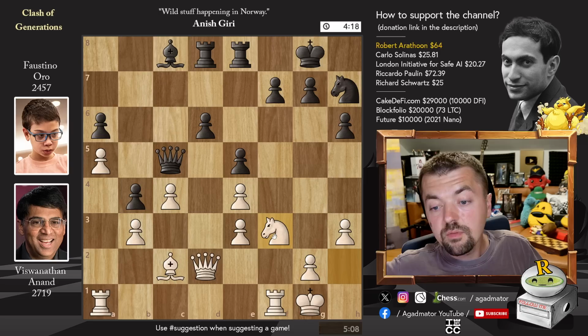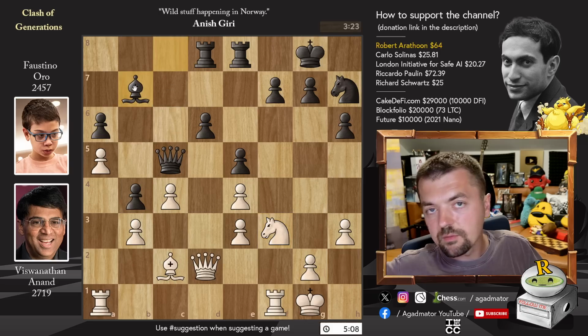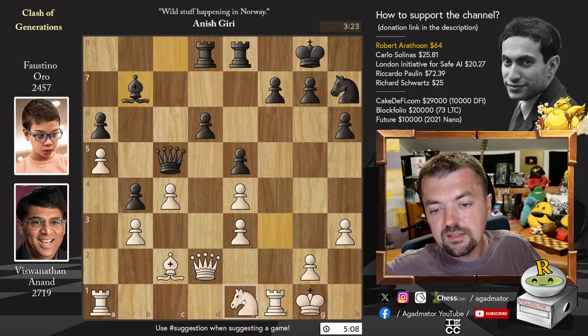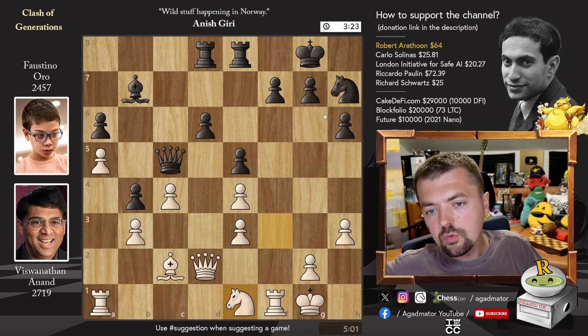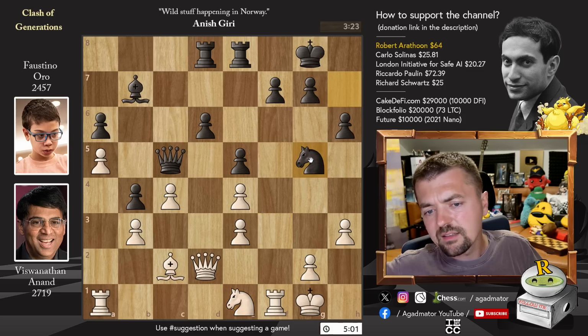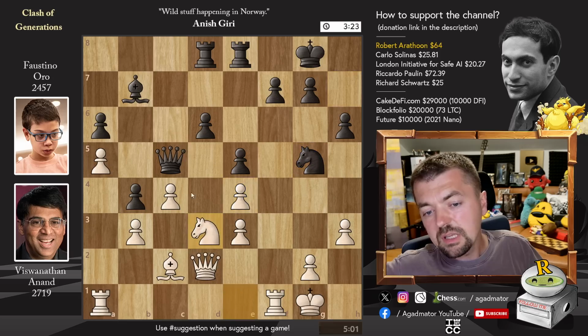We have knight to f3 and bishop to b7. Bringing the bishop back, we have knight to e1, and now you could go for something like, let's say, knight to g5, if you want to put more pressure on that pawn, but then knight d3 kicks away the queen, also you will pick up the b4 pawn, so it's maybe possible, very, very complicated.